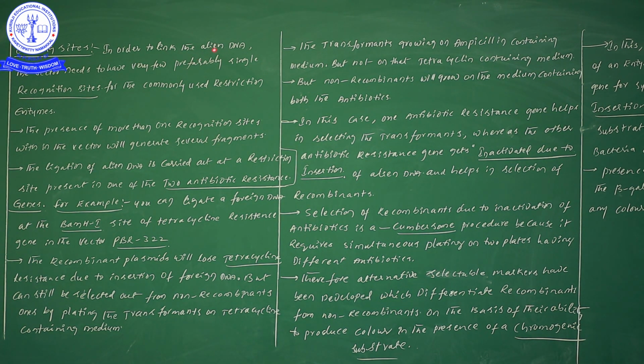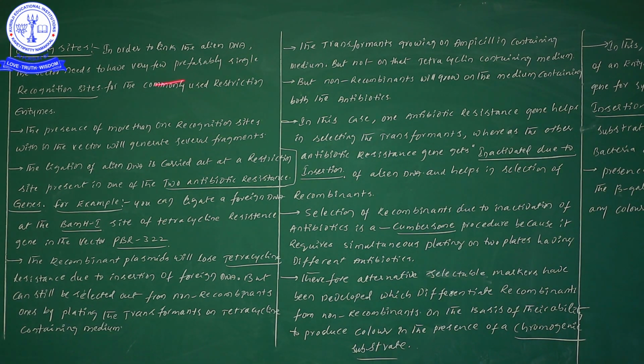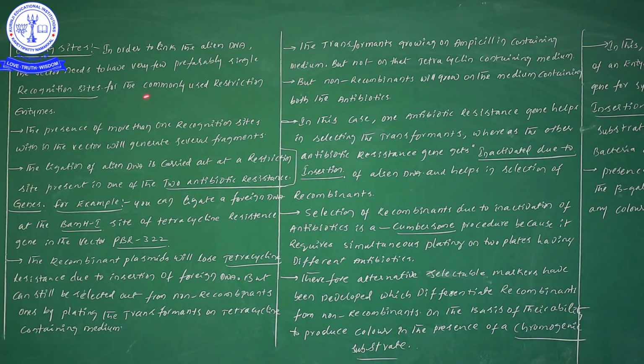In order to link the alien DNA, the vector needs to have very few, preferably single, recognition sites for the commonly used restriction enzymes. What is the point here?